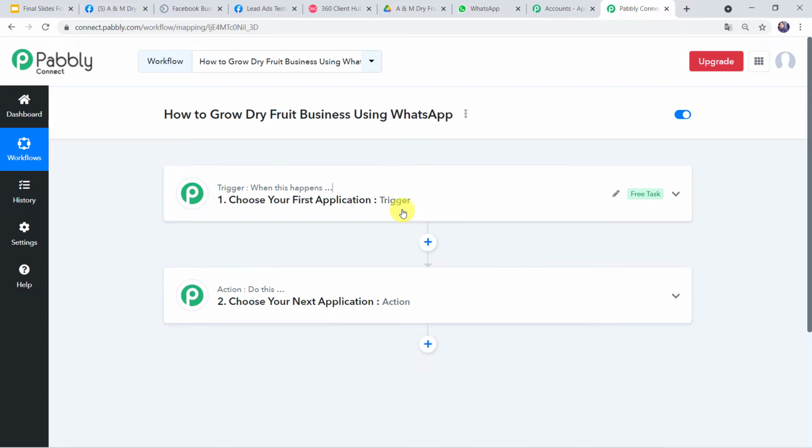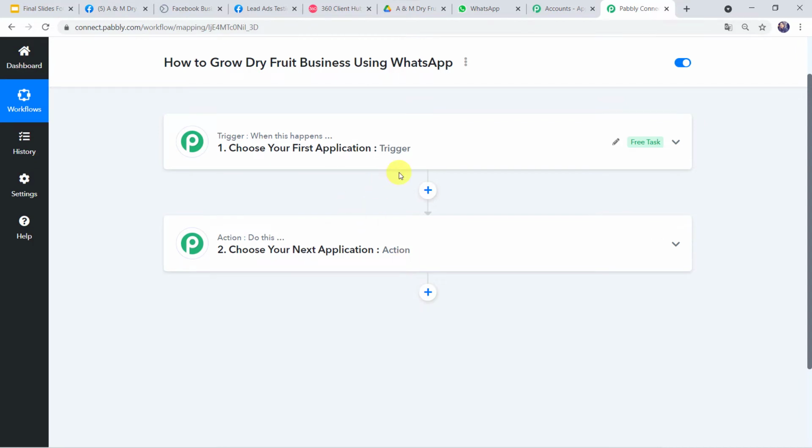So you might be thinking, what is this trigger? What is this action? So let me tell you, Pabbly Connect works on the concept of trigger and action. Trigger means when this happens, action means do this. So in this use case, we want that whenever a customer fills the Facebook lead ad form, automatically your dry food business brochure should be shared on the WhatsApp number of the customer.